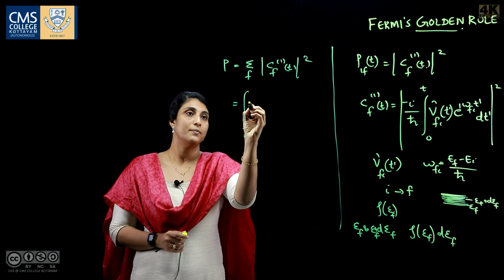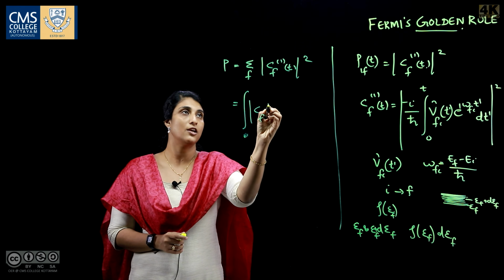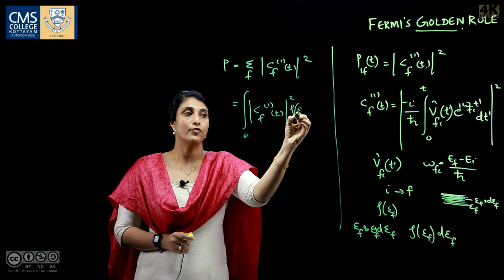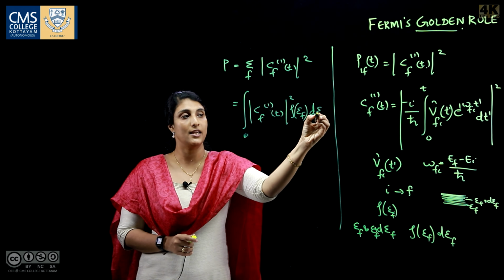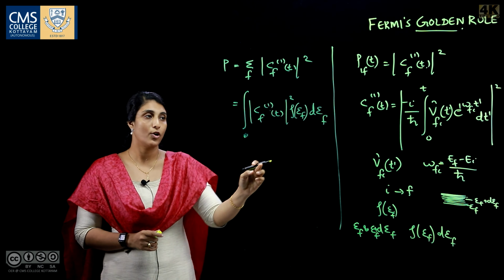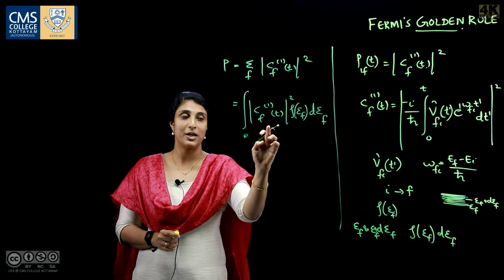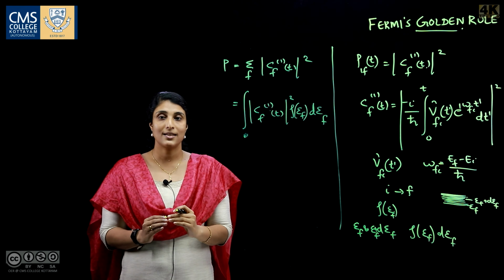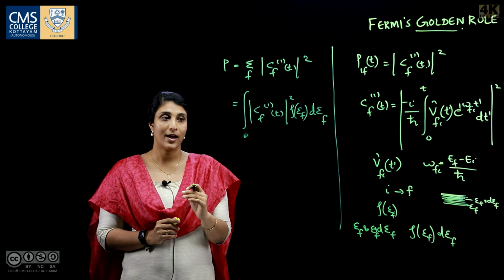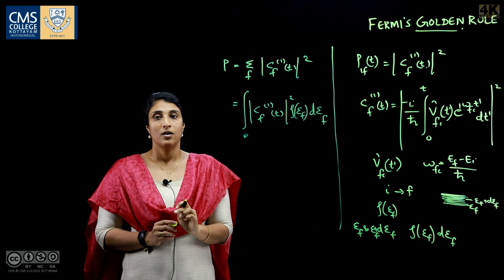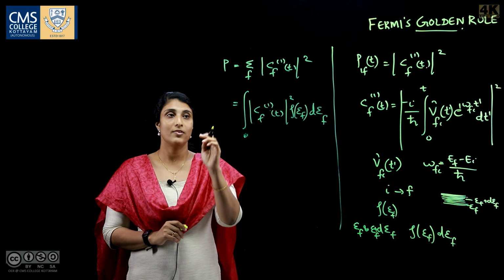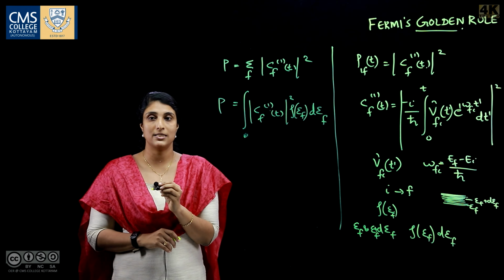So, the integral of |C_f^(1)(t)|^2 ρ(E_f) dE_f, where ρ(E_f) dE_f when multiplied with the transition probability from the initial state i to final state f and integrated over the whole available final energy states, we get the total probability.